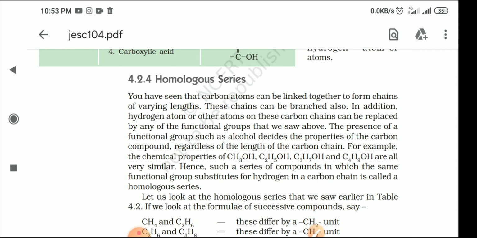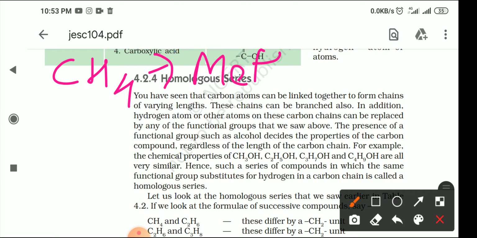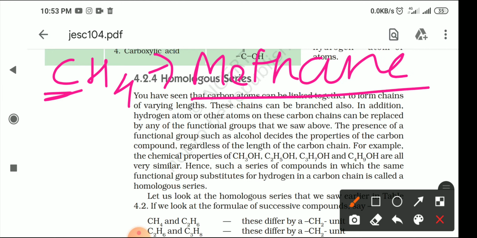Now when we are talking about the homologous series of alkane, where there is a complete single bond between each and every carbon atom, what will be the homologous series? The first member of the homologous series of alkane is CH4. This is called meth, METH, because when there is only one carbon atom we use the term meth. This is the prefix. And as the suffix, because we are making the series of alkane, it will be ane, so it will be methane. Hope this is clear to you. This is methane.